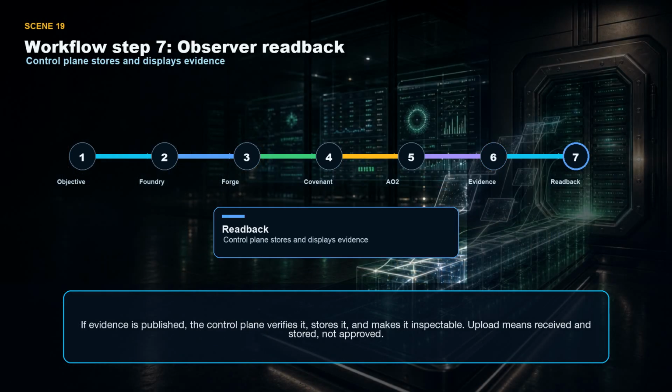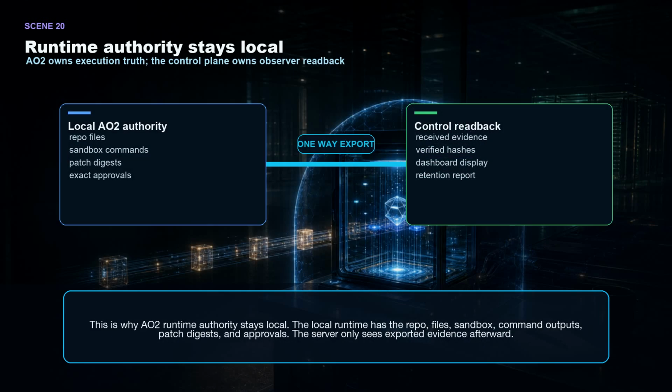If evidence is published, the control plane verifies it, stores it, and makes it inspectable. Upload means received and stored, not approved. This is why AO2 runtime authority stays local. The local runtime has the repo, files, sandbox, command outputs, patch digests, and approvals. The server only sees exported evidence afterward.